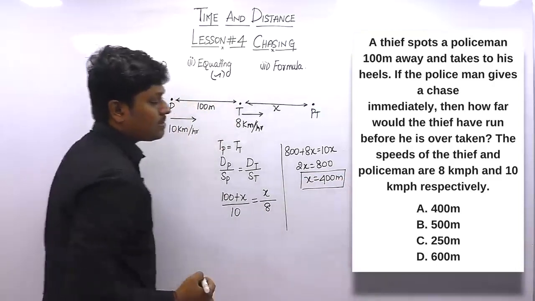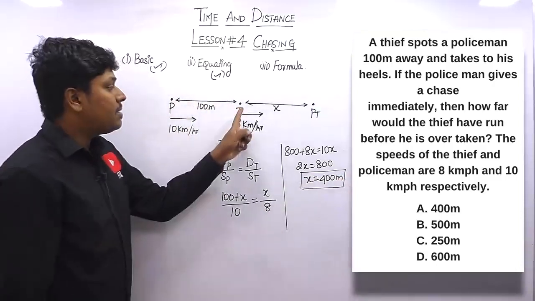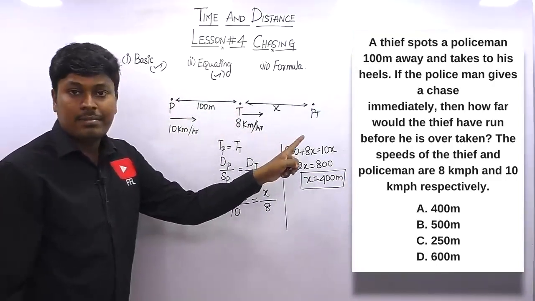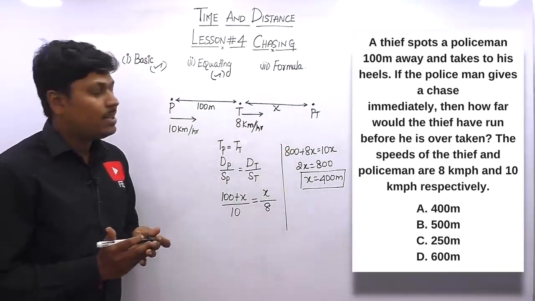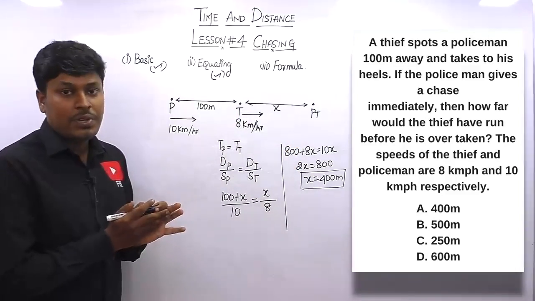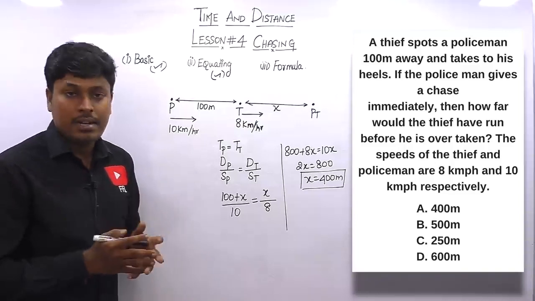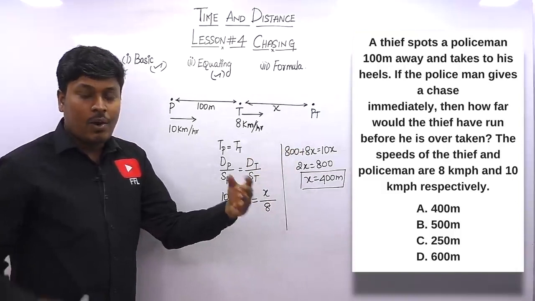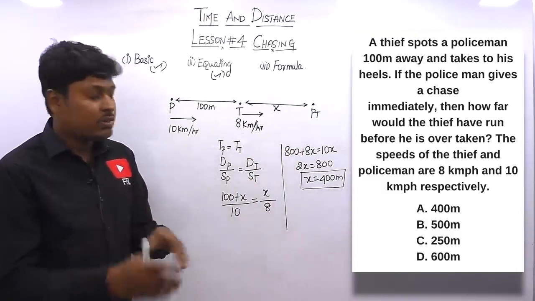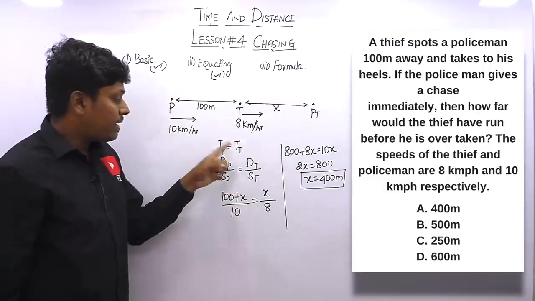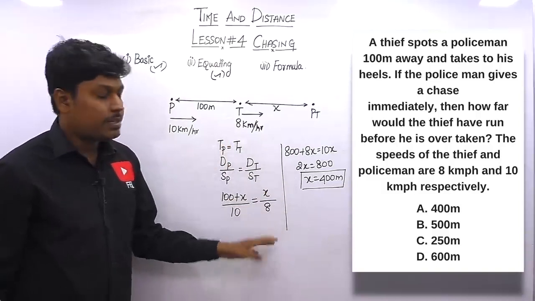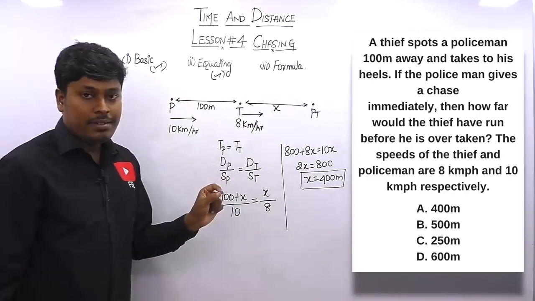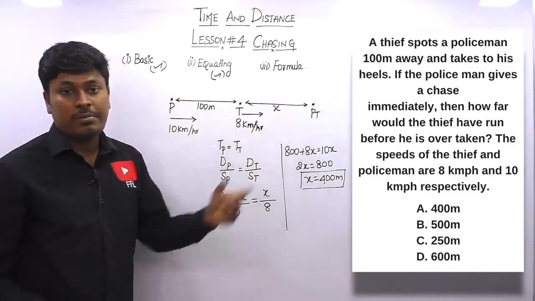The value of x is 400 meter, which is the distance traveled by the thief before he is caught by the policeman, 400 meters. So by the concept of equating, we got an answer, that is x is equal to 400 meter. So remember that if it is catching or overtaking or meeting each other, we always equate the time. So finally, after equating and applying the basic concept, we got an answer, 400 meters, that was run by the thief before he is caught by the policeman.